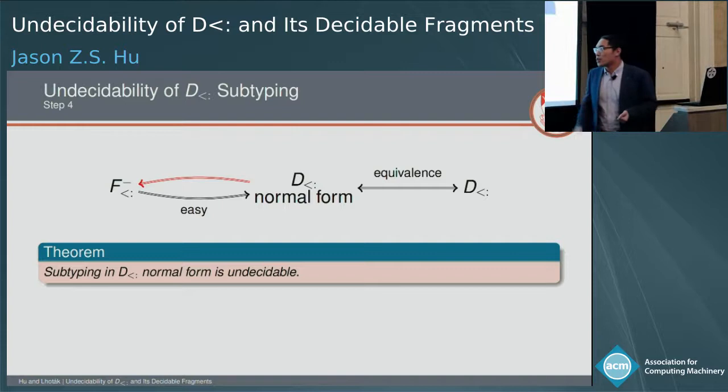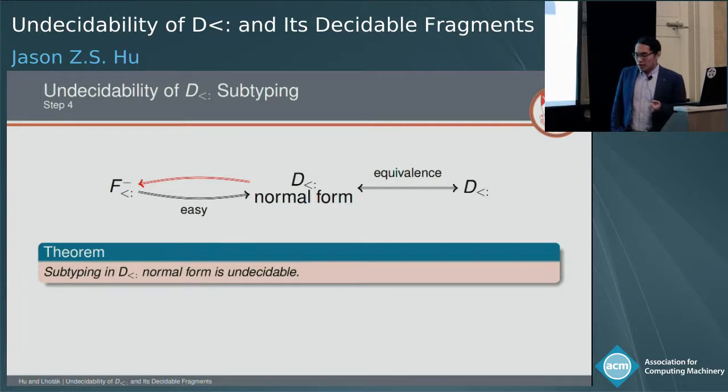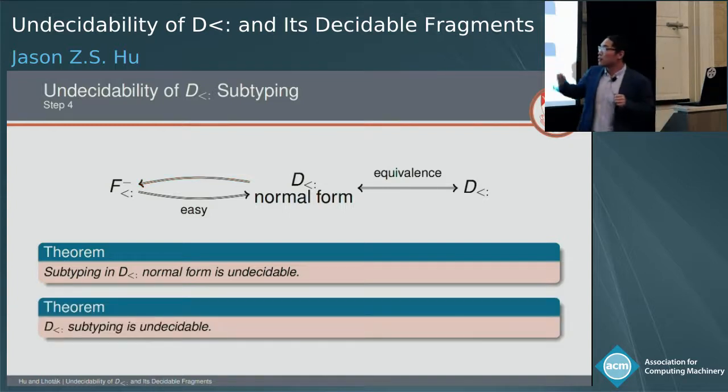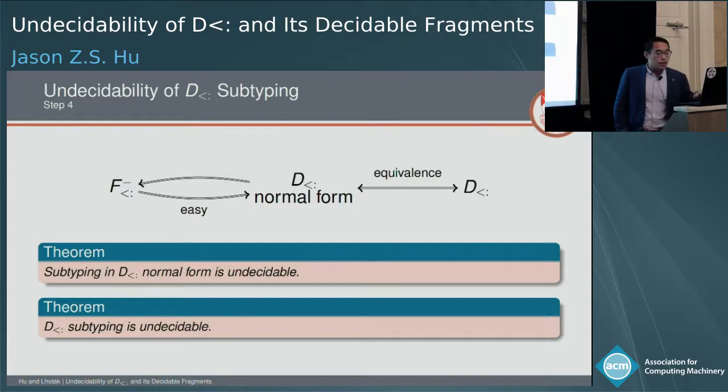Well, it turns out subtyping in D sub normal form is undecidable. So the very special capability that the SR group brought us is that it provides a strong enough inductive hypothesis which allows us to finish this theorem. And then, due to the equivalence, we managed to prove Dsub subtyping is actually undecidable.